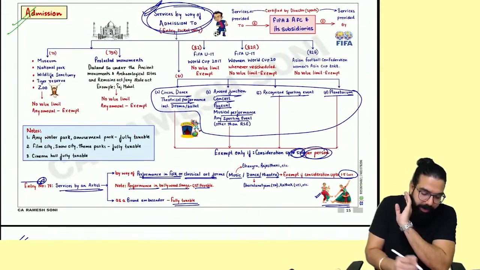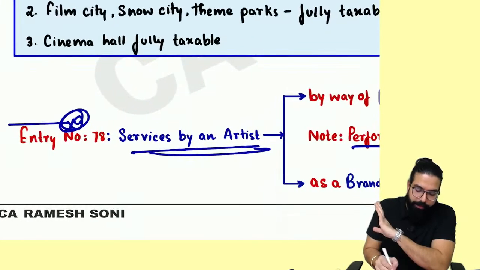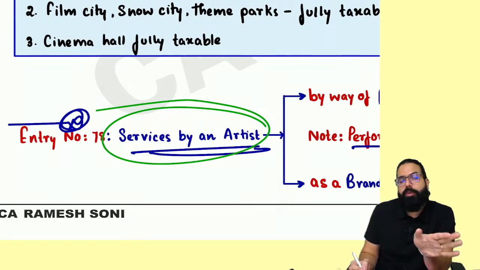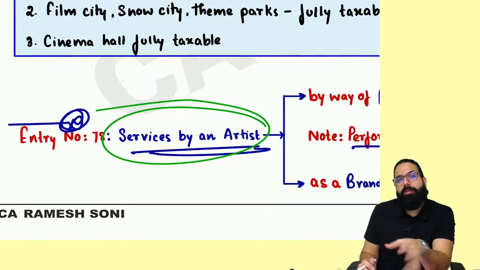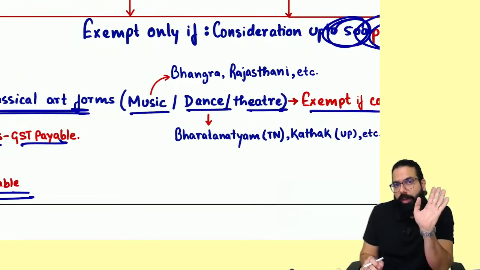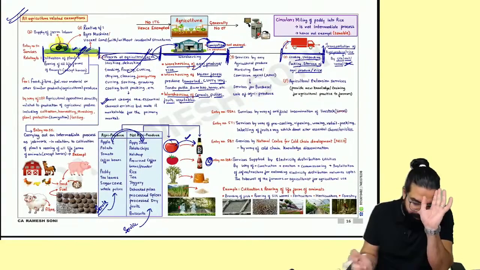Other than that, admission related service, one small point about artists giving services. Remember, if this artist becomes a brand ambassador and gives the service, it is always taxable. But if this artist is doing art or a cultural form of music, dance, etc., which is cultural related, then it is exempted if the artist is charging only up to 1,50,000. But if the artist becomes a brand ambassador, it is always taxable. This point you have to remember.